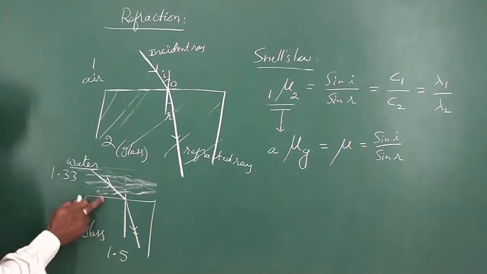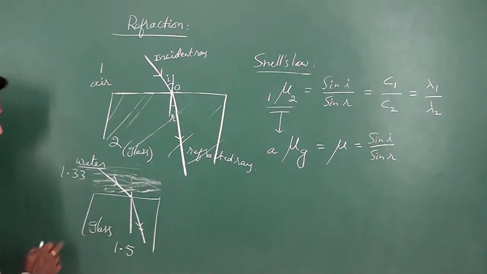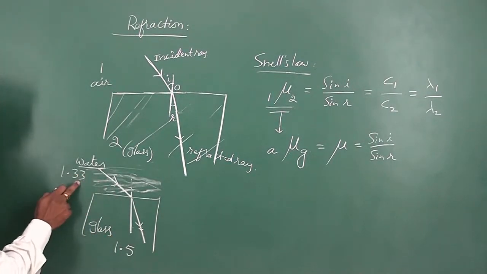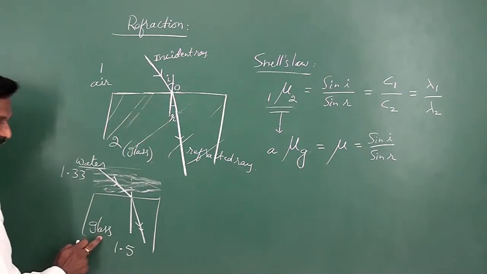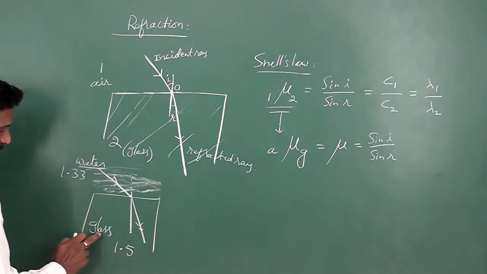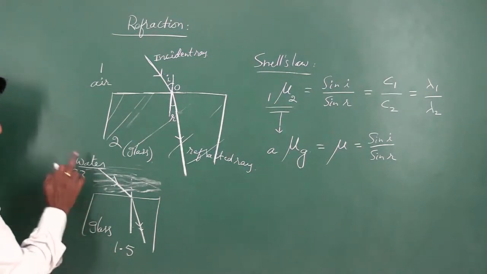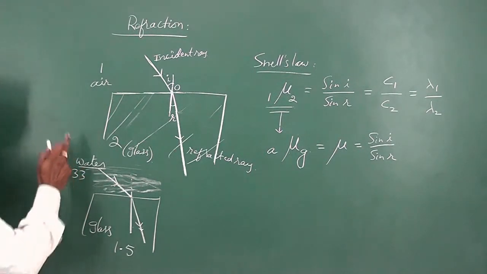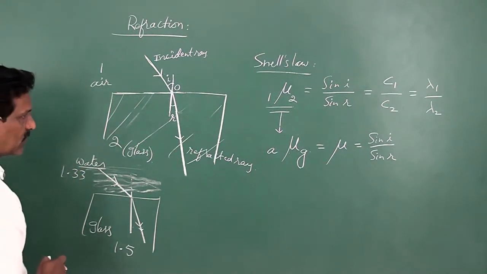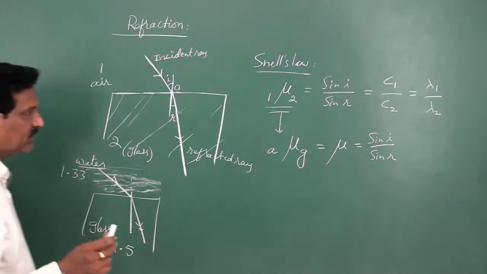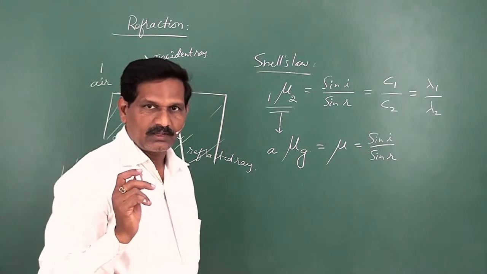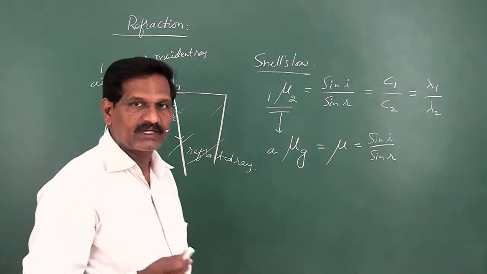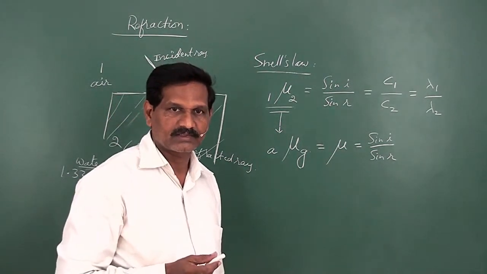Now, if you take these two media, water and glass, water has an absolute refractive index of 1.33 and glass has an absolute refractive index of 1.5. Hence, again glass is optically denser than water, but water is denser when compared to air. So in that way, if you take the first medium as air, then the refractive index is called absolute refractive index.